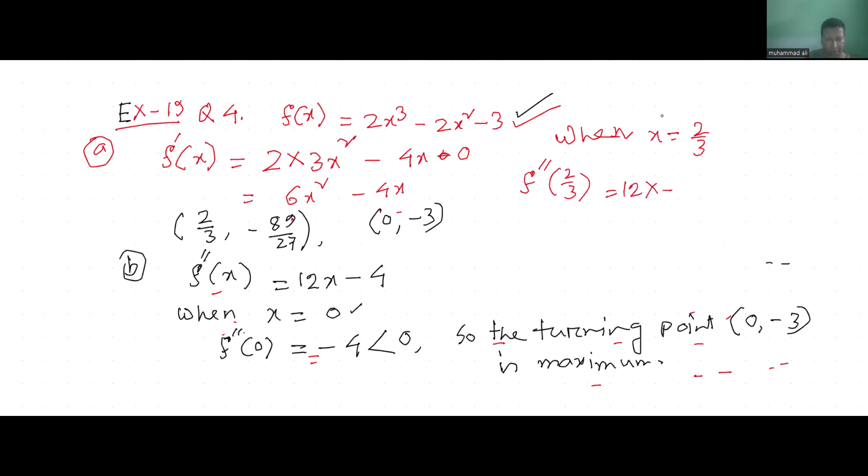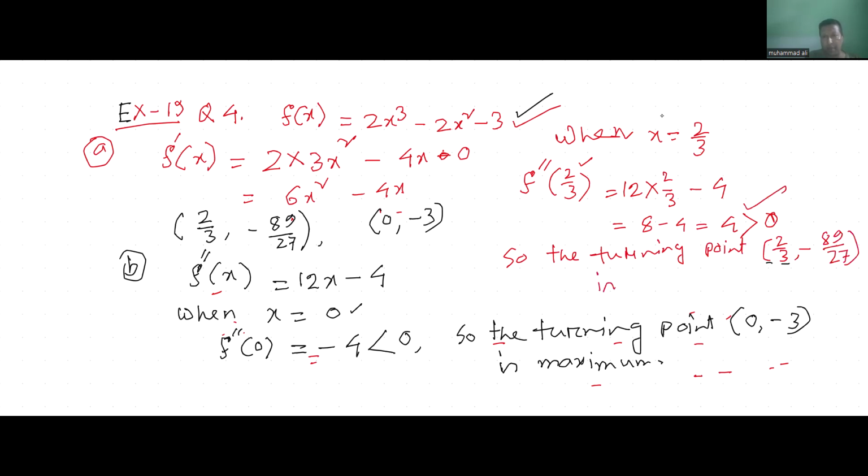So it will be 8 minus 4 equals 4. That is positive. That means when we put x equals 2 by 3, it's positive. So the turning point (2 by 3, minus 89 by 27), when it is positive, is a minimum.